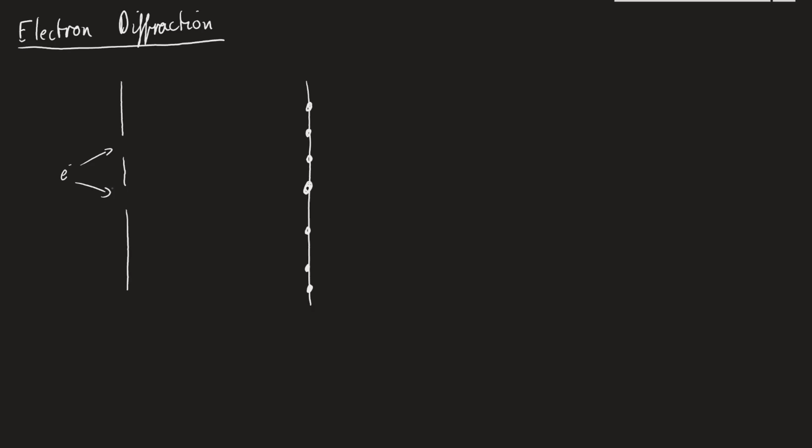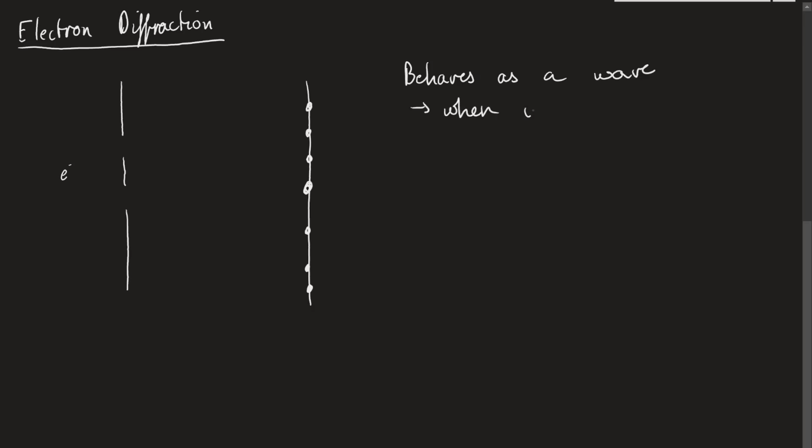So if we don't observe the electron, so we don't know which one it's travelling through, then we see this diffraction pattern, which means it behaves as a wave when we're not observing it.